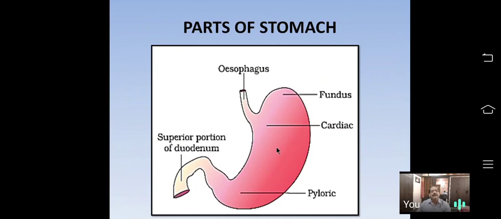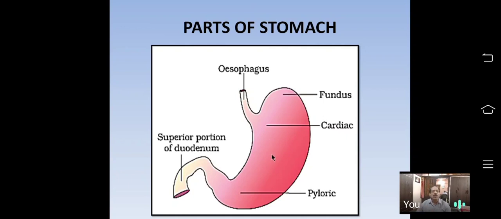Then HCl activates inactive pepsinogen into active pepsin. HCl also activates inactive prorenin into active renin. So HCl also acts as an activator, because prorenin and pepsinogen are activated by the HCl in the stomach.